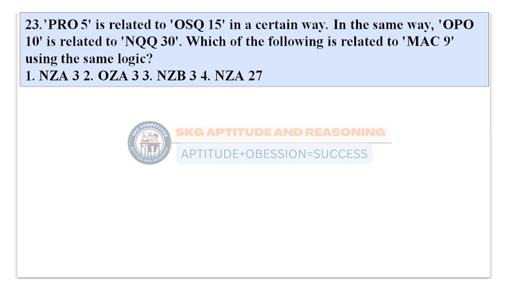Let us move to the next question here. So here PRO5 is related to OSQ15 in a certain way, in the same way OPO10 is related to NQQ30. Similarly, MAC13, MAC9K. If you observe here, the third letter only matters. So 5 is multiplied by 3 to get 15 here. Similarly, 10 is multiplied by 3 to get 30 here. In a similar manner, 9 is multiplied by 3, and I need to get 27. So 27 is present in only one option. So directly my answer will be option 4 only, without solving anything here. Let us move to the next question.